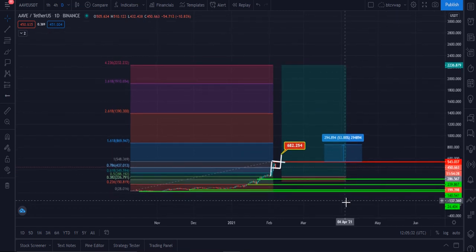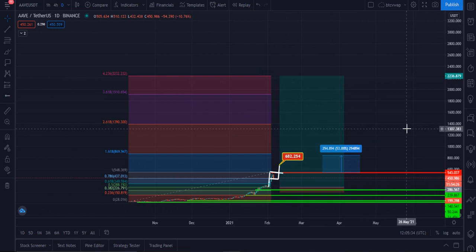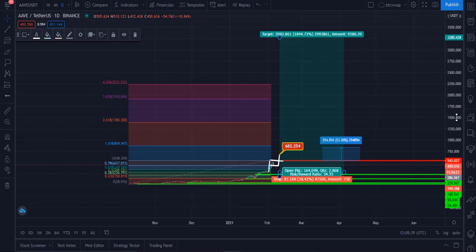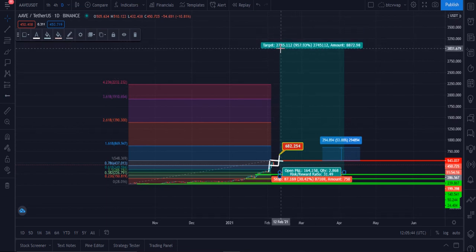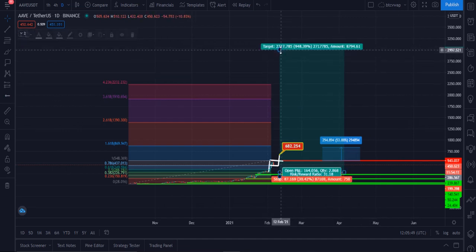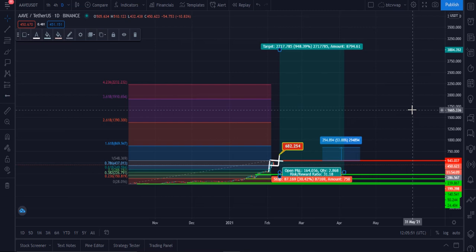And if you hold Aave for 1 year or 1.5 years, then let me tell you my next target, which is insane, a very, very beautiful target, and definitely it will hit the $3,000 level, which is very near, I think. Aave will have to hit this $3,000 level within one year or 1.5 years. So please, this is not investment or financial advice, because cryptocurrency is always very risky. This is just my technical knowledge that I am sharing with you.